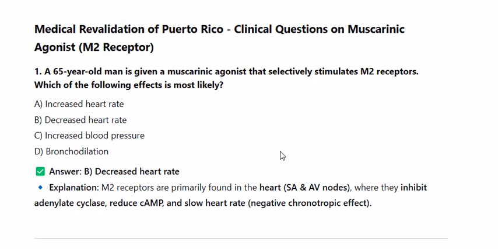Explanation. M2 receptors are primarily found in the heart, SA and AV nodes, where they inhibit adenylate cyclase, reduce cAMP, and slow heart rate, a negative chronotropic effect.